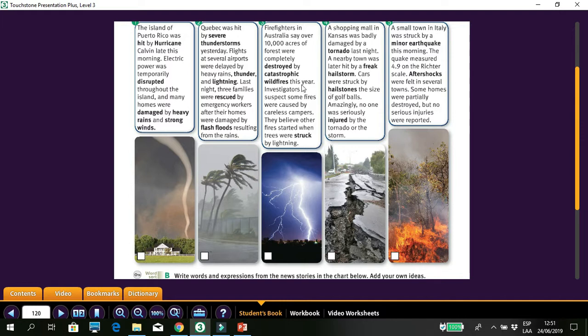So here, look here, you can see all the vocabulary words that we learned right now that are used here in examples. Yeah, so look here what I told you before. Cars were struck by hailstones the size of golf balls. Hailstones son las bolitas de granizo. Yeah, the size of golf balls, es decir, son muy grandes las bolas de granizo. Okay? Perfect. So let's continue right now with the PowerPoint.